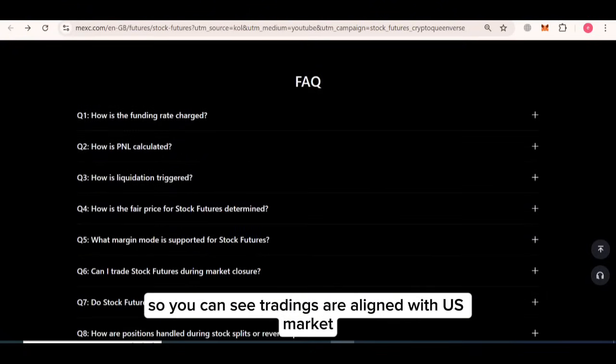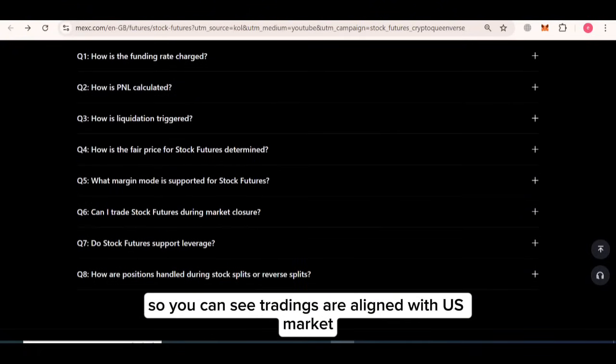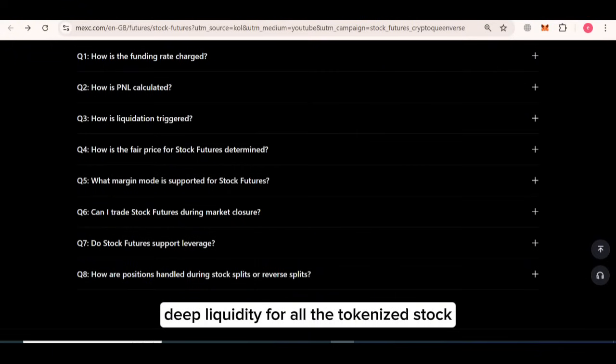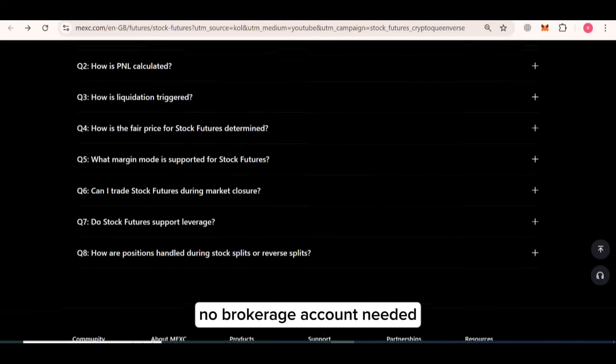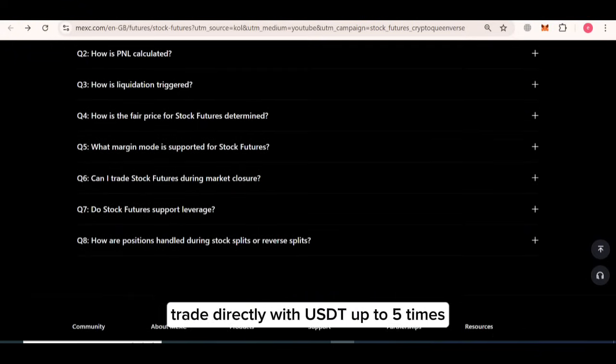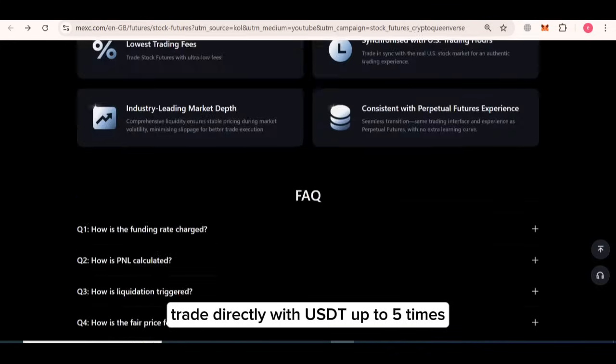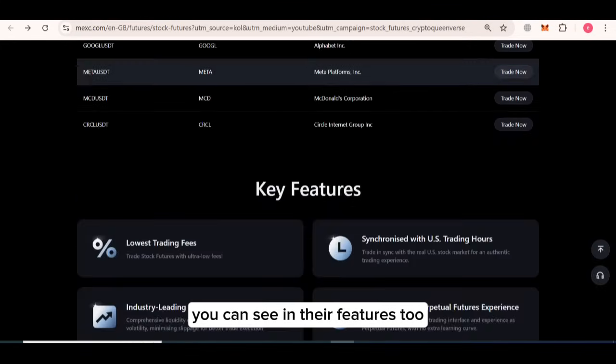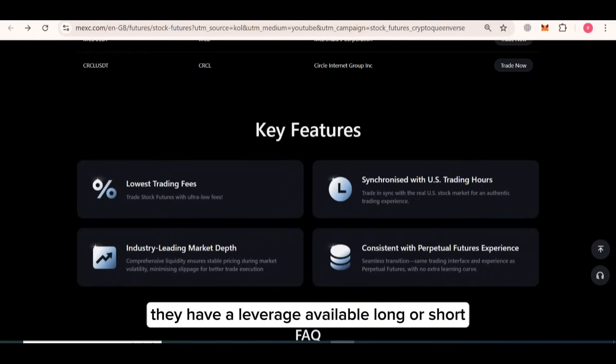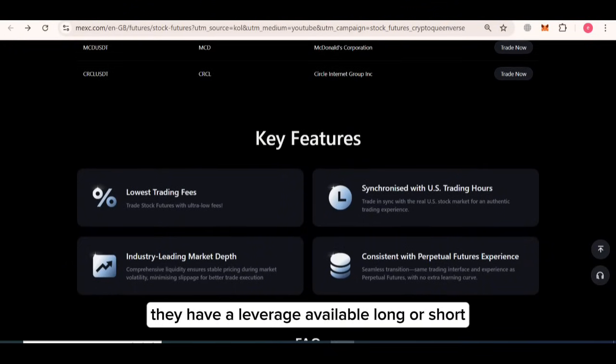You can see trading is aligned with the US market, deep liquidity for all the tokenized stocks, no brokerage account needed, trade directly with USDT up to 5 times leverage. You can see this in their features too. They have leverage available, long or short.